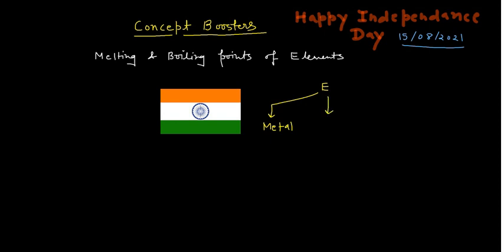And it could be metalloids also, like you may have carbon in that case. And you may also have non-metals, and apart from this you may also have the noble gases. So what is the meaning of melting? Say I have taken this symbol E for the element.